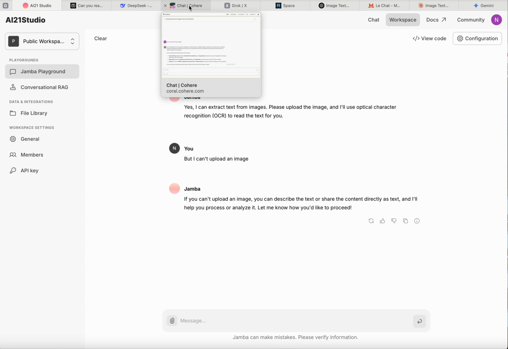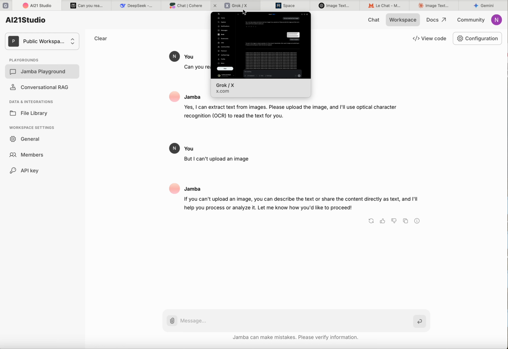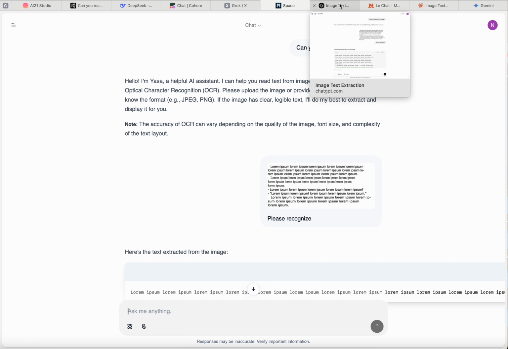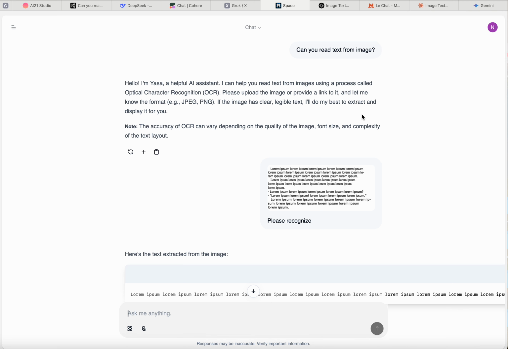So it's out. Cohere, DeepSeek, Perplexity, and Jamba are out because they can't recognize. Grok, Yasa, ChatGPT, LeChat can. Claude and Gemini can't, but can.